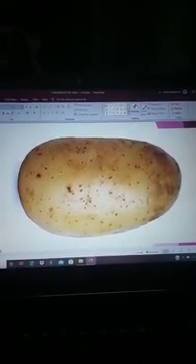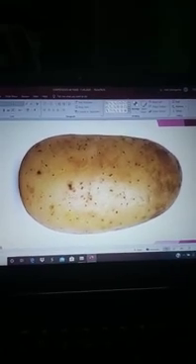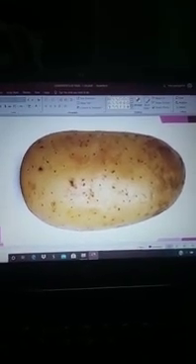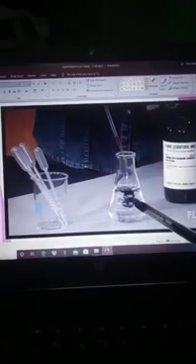To find out the presence of starch, now we are going to do one small experiment. For that experiment, first we need the iodine solution. So we take tincture iodine in small amount, then we add the tincture iodine along with water. When we add tincture iodine to water, we get dilute iodine solution.